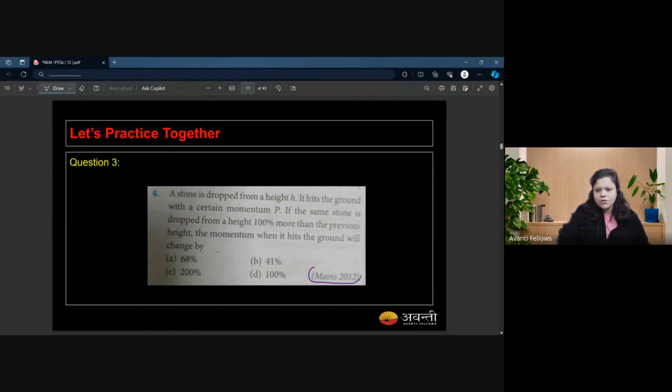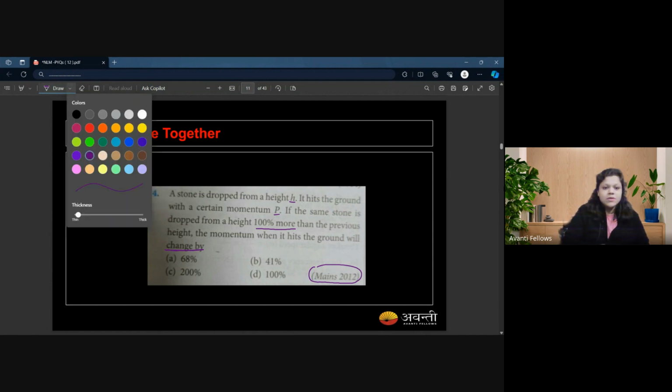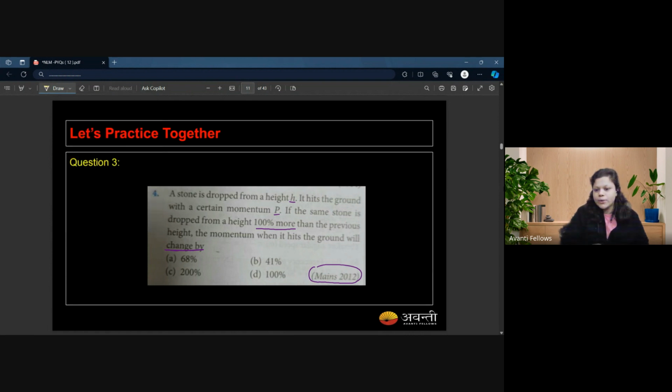This is a question from Mains 2012, and the question is like this: a stone is dropped from a height h. It hits the ground with a certain momentum p. If the same stone is dropped from a height 100% more than the previous height, the momentum when it hits the ground will change by. Please make sure that you read this question very carefully, because if you answer the new momentum, it is not going to be correct. They're asking you about the change. So language is very important in these kinds of questions.